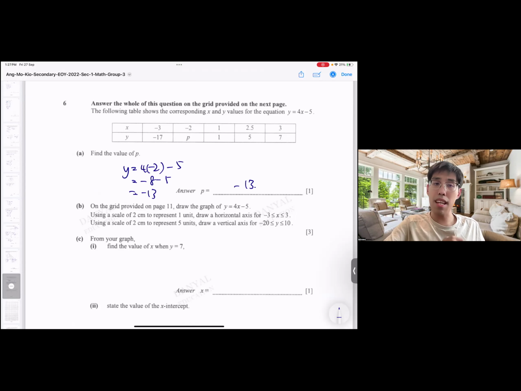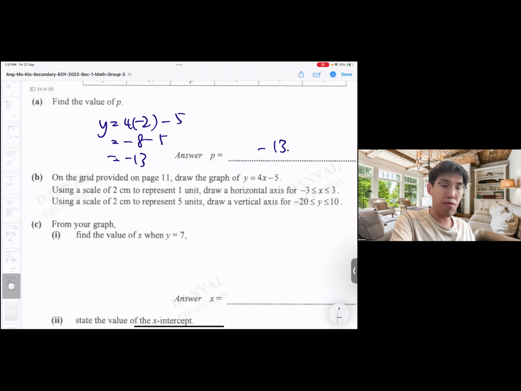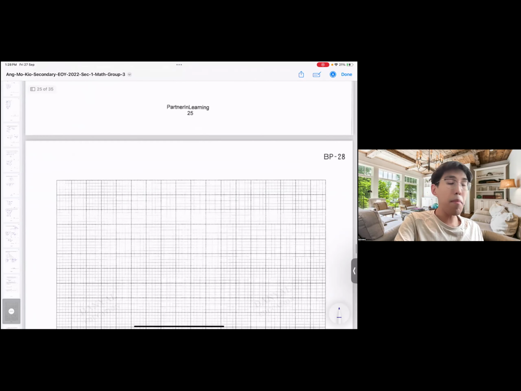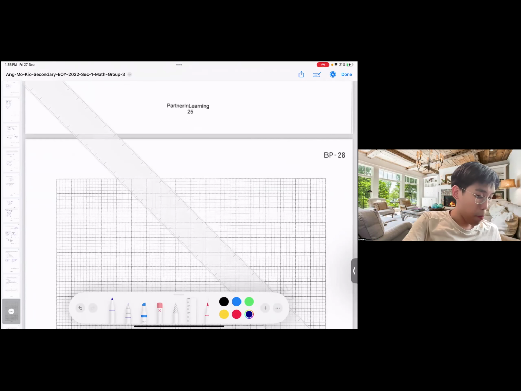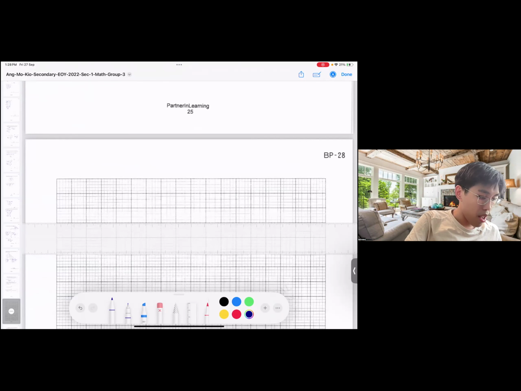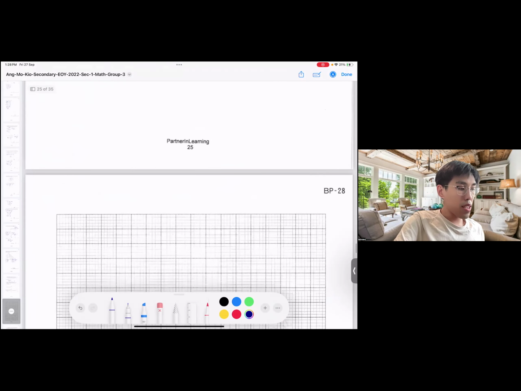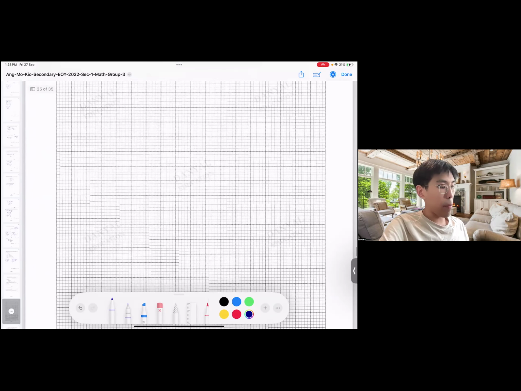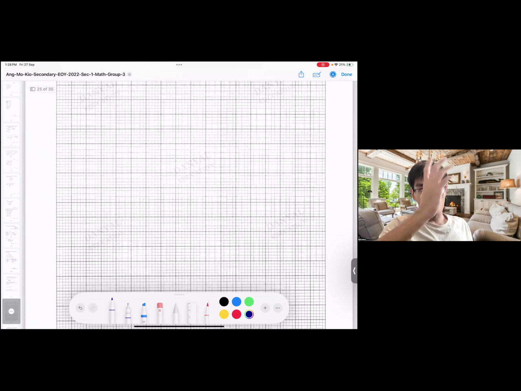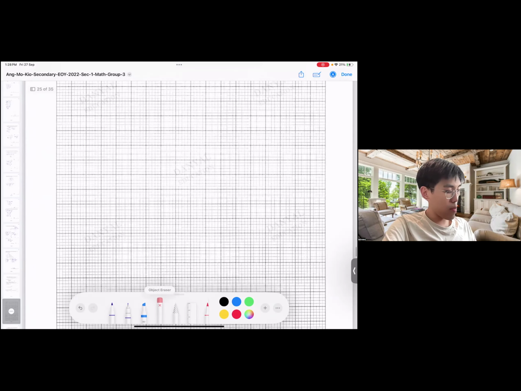And 2 cm to represent 5 units. So one box represents 1 cm. Let me just check one more time. Yeah, 2 cm to represent 5 units, that means 1 cm is one box. So using this, we can find minus 20 to 10. Actually, we can plot our y-axis first. Let me just draw the straight line.